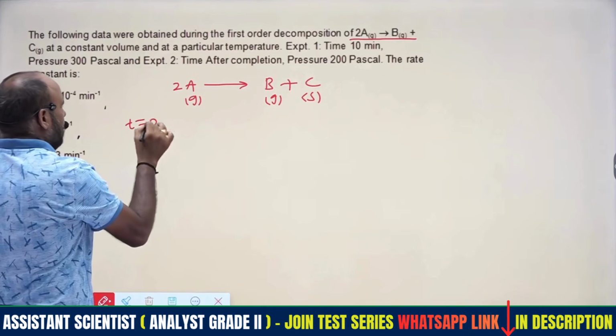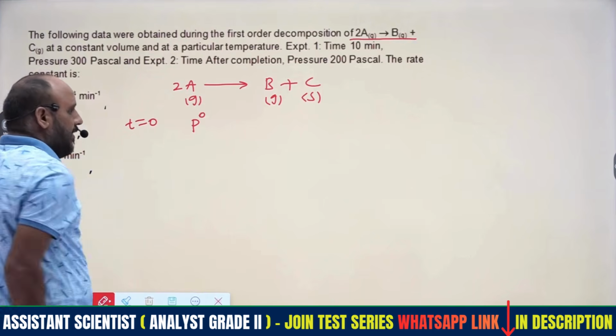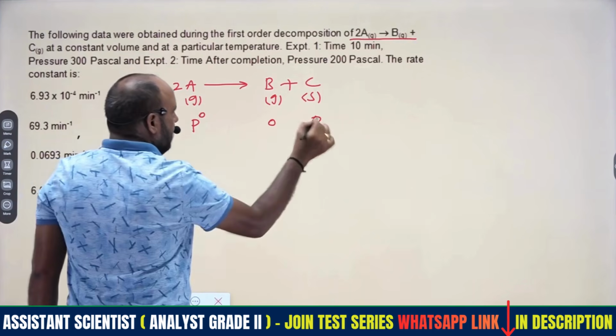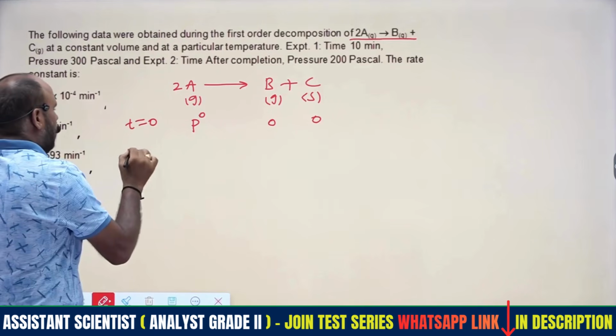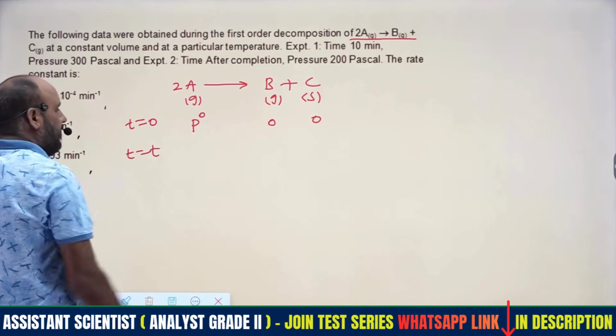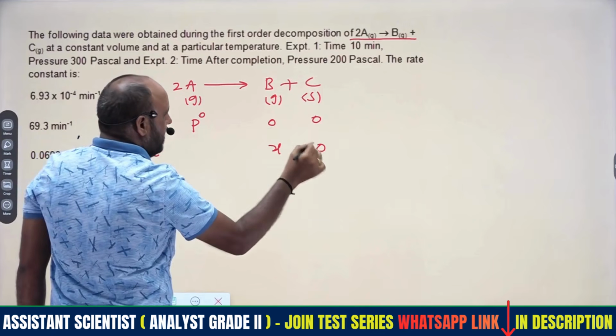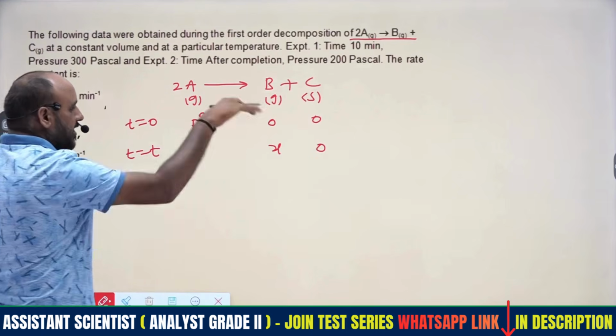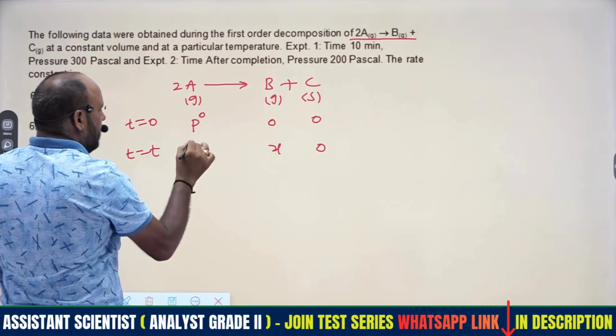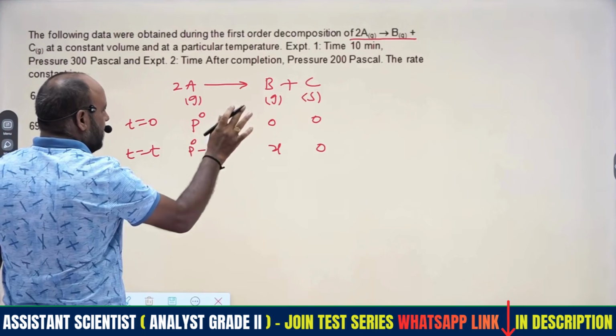At t equals 0, the pressure is P0, and initially there is no formation of products, right? After some time t, x of B will be formed. Because C is a solid, we do not consider the solid, only gases. Therefore this is P0 minus 2x, right?